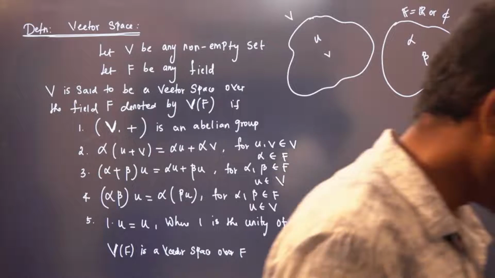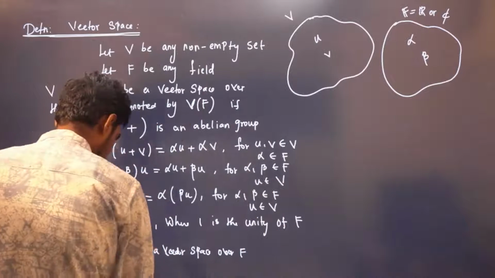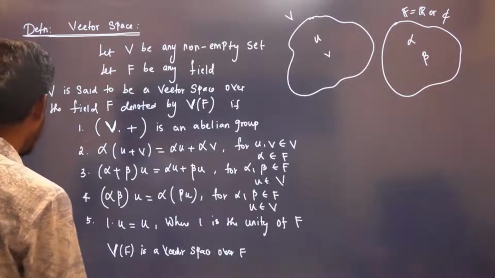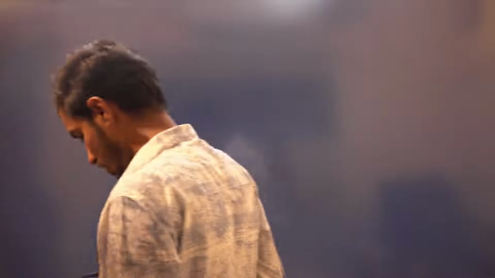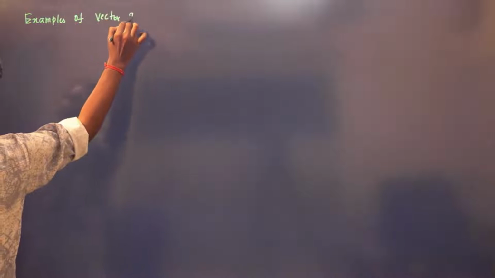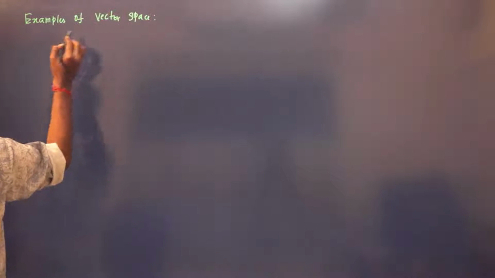Is it clear? Yes. Now we're going to see 7 examples of vector space. See, all this can be asked in exam, right? Prove that this is a vector space. Prove that this is a vector space. I'll be giving 7 examples. All things are possible exam questions. Examples of vector space, right?